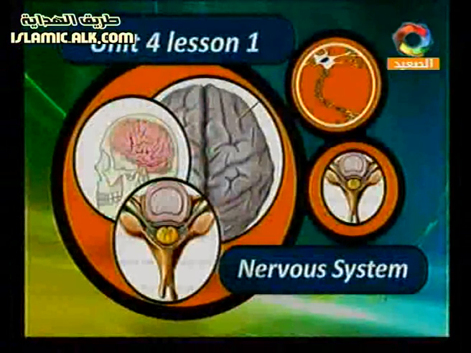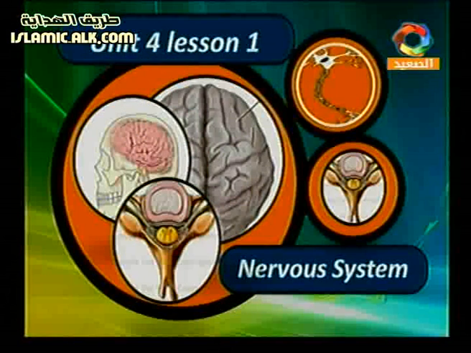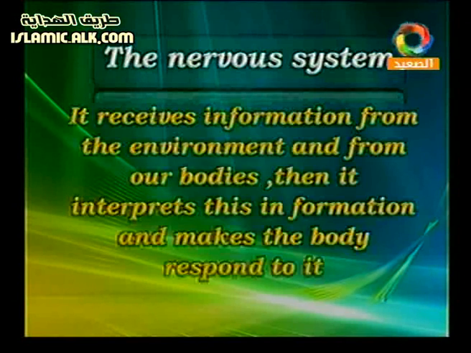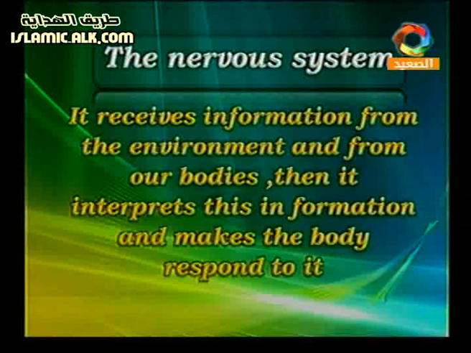First thing here we have Unit 4, Lesson 1, Nervous System. What about the nervous system? What is the importance of this system? What is the function of each organ of this one? Let's go to see here. First thing we have the nervous system, it's what? It receives information from the environment around us and from our bodies. Then it interprets this information and makes the body respond to it.